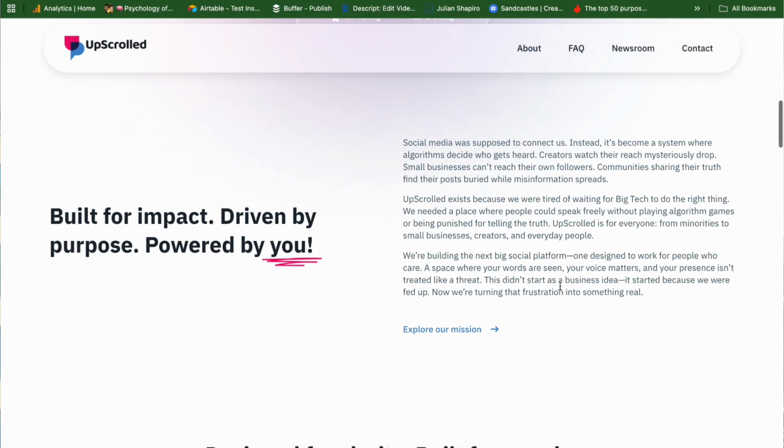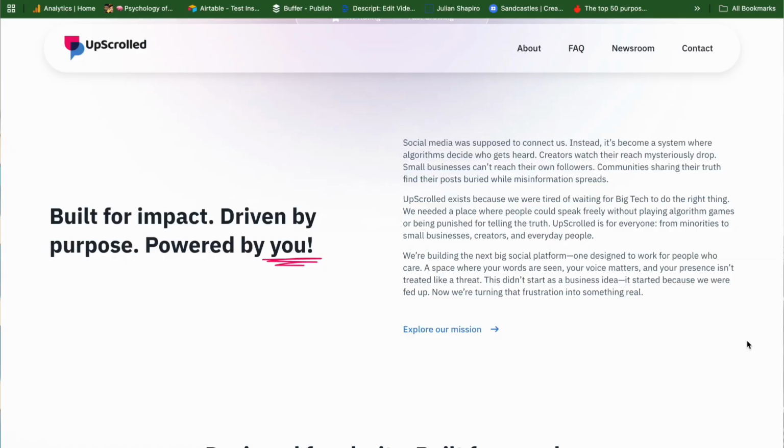The next section that we get to is the mission section, and I'm glad to see this on the page. The only problem here is it's very generic and a little bit underwhelming. So we have this big title, built for impact, driven by purpose, powered by you. Doesn't really give me a sense of the mission itself. Beside this then we have UpScrolled is for everyone, from minorities to small businesses, creators and everyday people. We're building the next big social platform, one designed to work for people who care. The problem here is the core message is not really punching through.